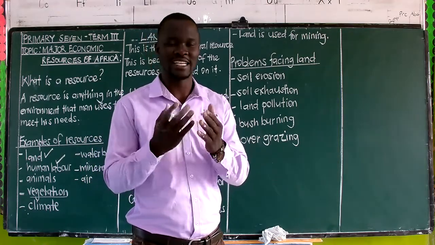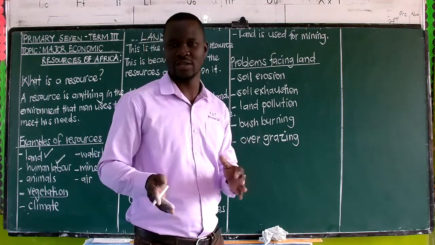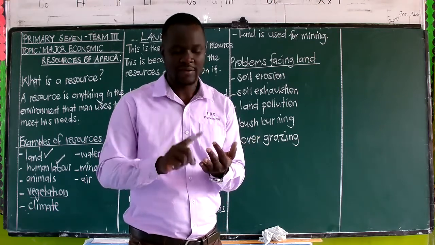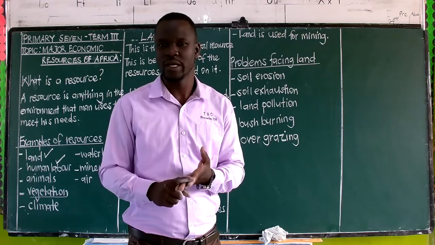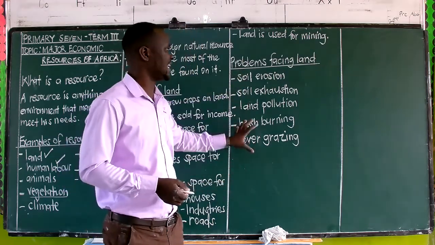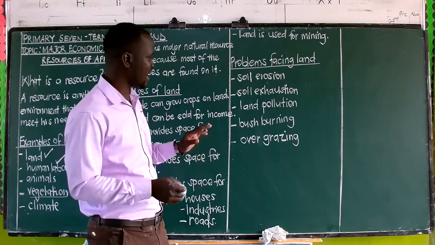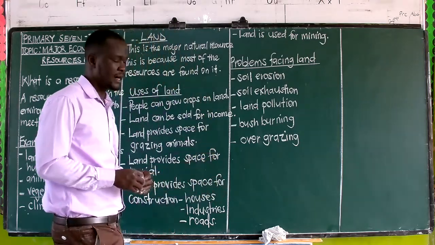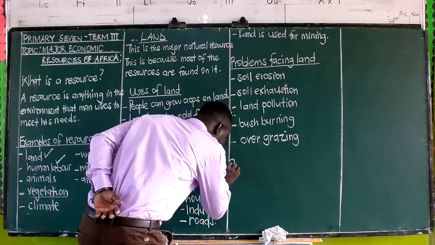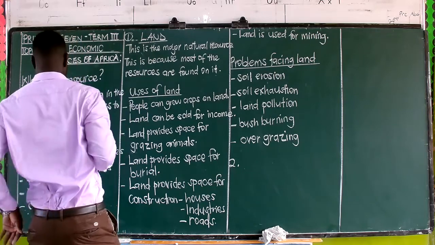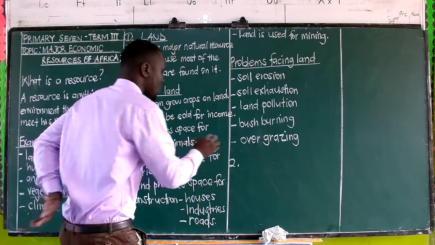I believe as a candidate, we now know how to define all those terms. Agroforestry, reforestation, afforestation, bush fallowing, all those are good farming methods that can conserve the land. That is something we must have understood in the previous classes. We are going to the second resource, and we are looking at labor.